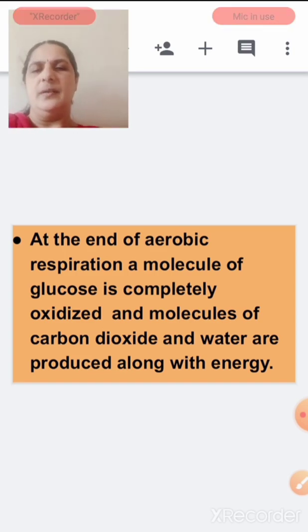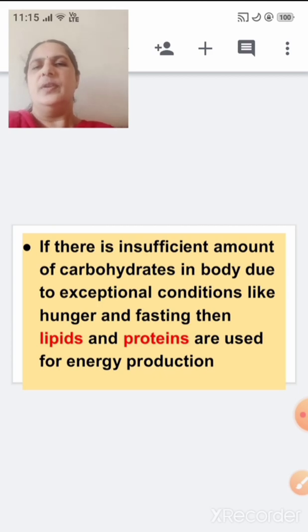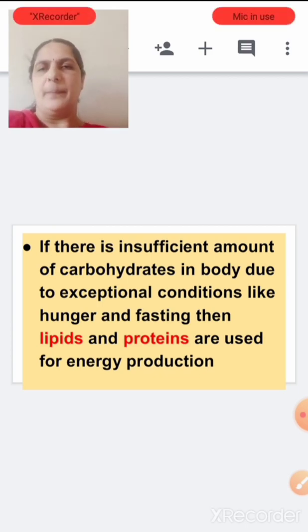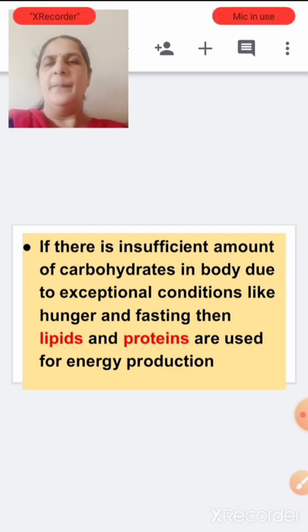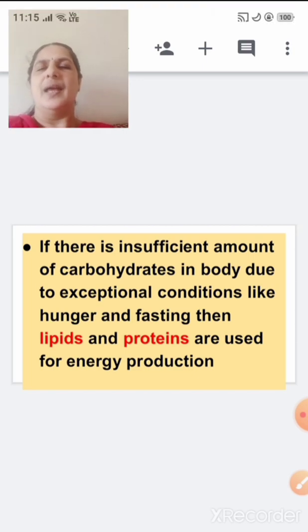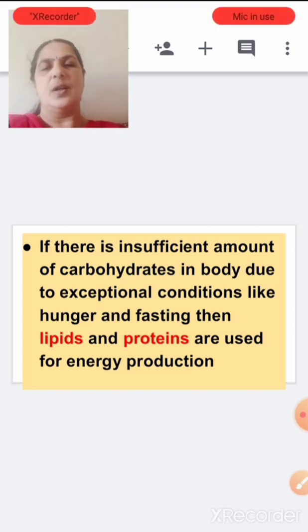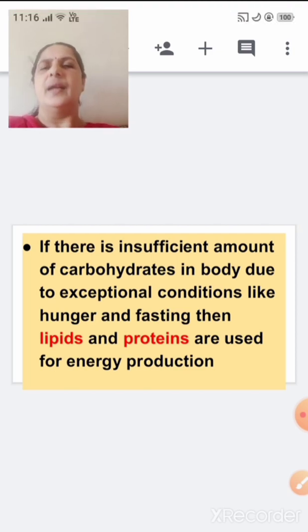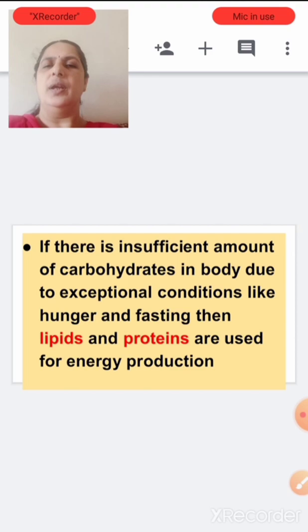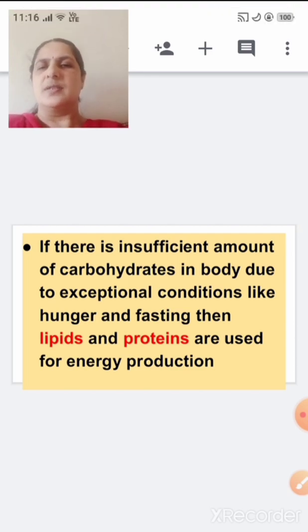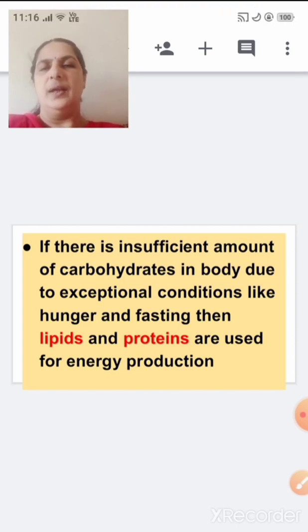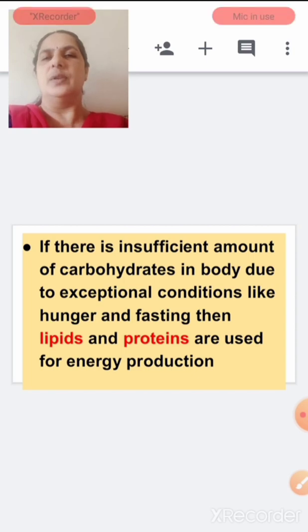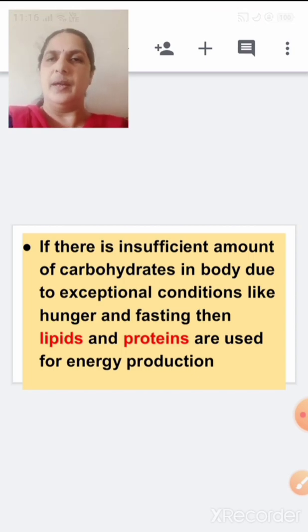Now we will start the next part. When there is enough carbohydrate, this happens. But when there is an insufficient amount of carbohydrates in the body, like in conditions of hunger and fasting, you will not get energy from carbohydrates. At that time, lipids and proteins are used for energy production.